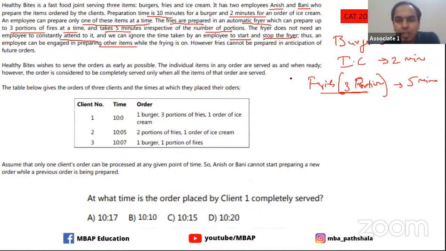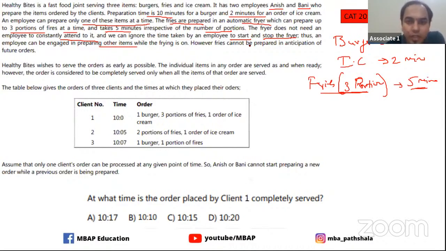So what this means is that if someone is cooking fries for these 5 minutes, he's not going to put all these 5 minutes behind fries only. No, he's not going to do that. He can put the fries in the fryer at a time, and then come back after 5 minutes to take out the fries. Those 5 minutes he can directly use in cooking a burger or ice cream. This is precisely what it means when it comes to the fries part.